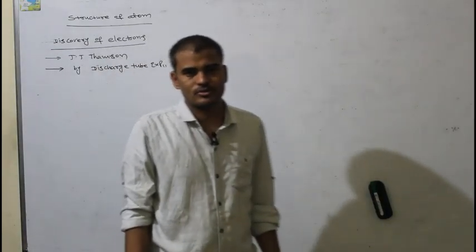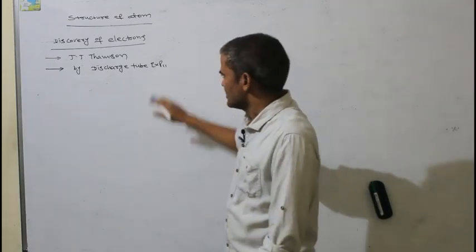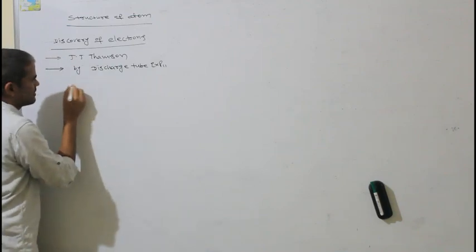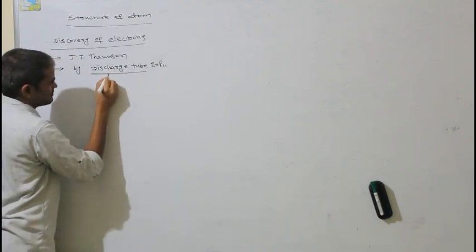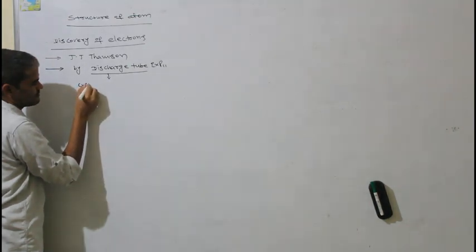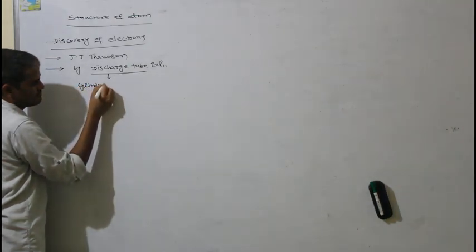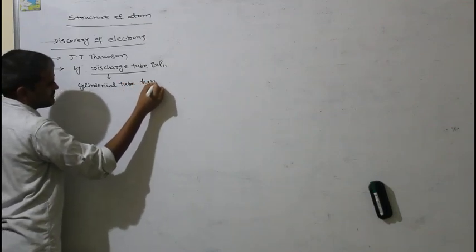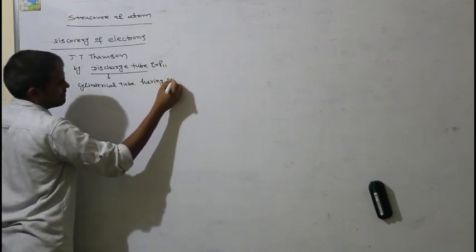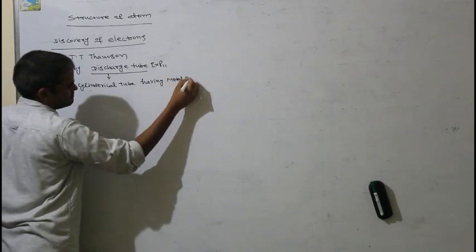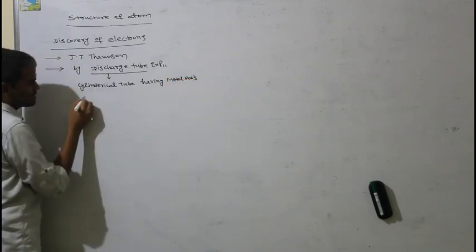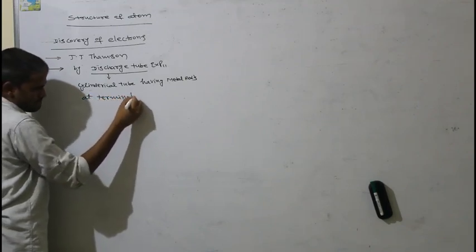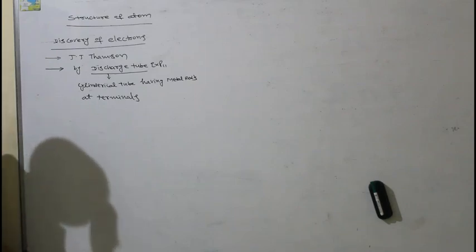So what is a discharge tube actually? A discharge tube is a cylindrical tube having metal rods at the terminals.